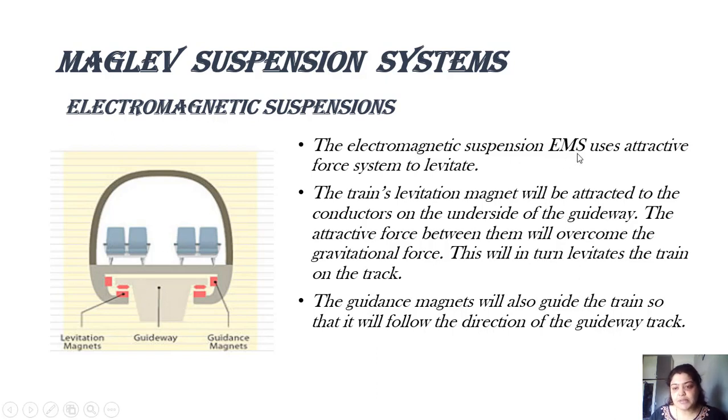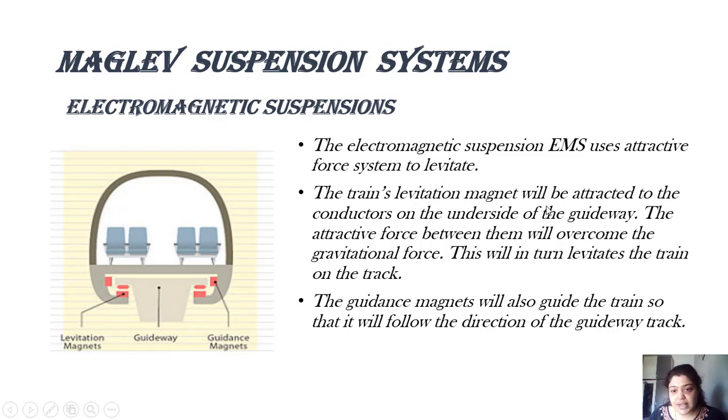The electromagnetic suspension system uses attractive forces to levitate. Why attractive forces? You can see the train is resting on the guideway. When will there be a floating condition between these two? When the levitation magnet attracts this magnet. When there is an attraction between these two magnets, what happens? Slowly the train will lift up. I'm repeating again. When the levitation magnet attracts this red colored magnet, pushing in an upward direction, the train will lift up. So we say that for levitation, attractive forces are used.